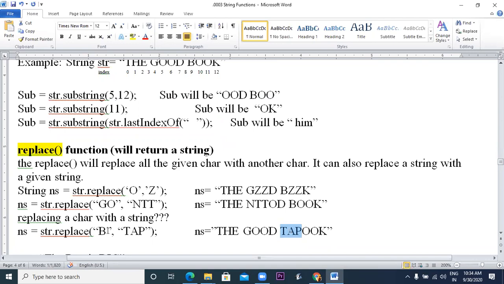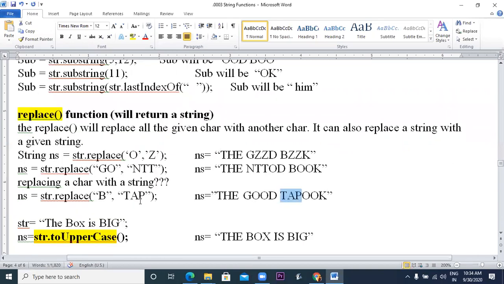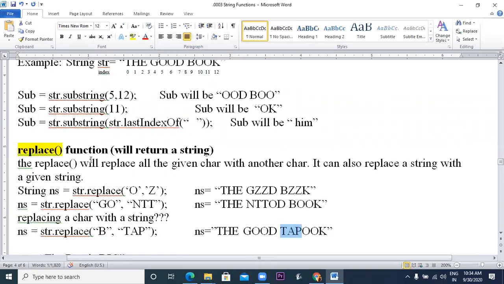Because it will replace at all positions wherever it will find B. I hope I am very much clear about the replace function now.